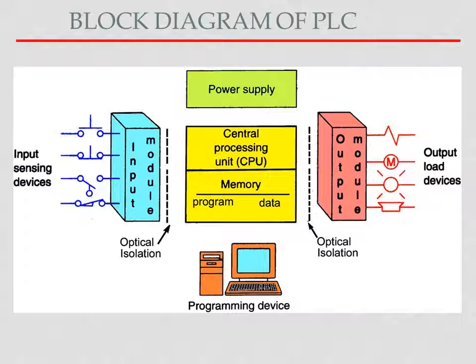The block diagram of PLC can also be seen like this, where it involves the processor, in which the CPU, central processing unit, is there, and also program memory and data memory. It is connected with the programming device. Then input module and output module. The input module will connect the input sensing devices to the PLC, and the output module will connect output load devices to the PLC. And this input module and output module are optically isolated from the PLC. So let us see the blocks one by one.